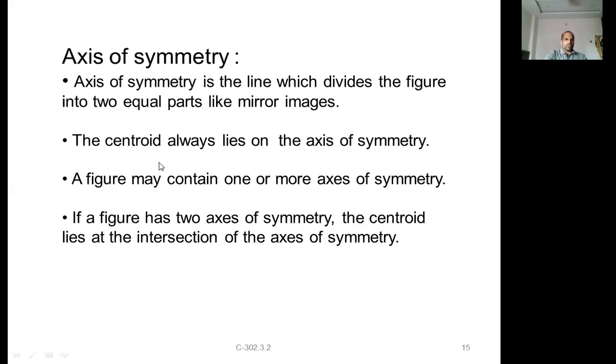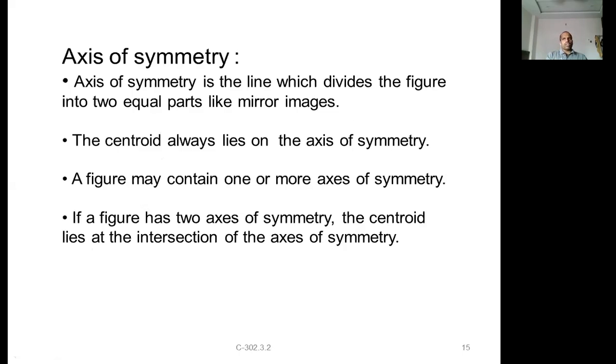Right. So this is about the axis of symmetry. Once again I will repeat: the axis of symmetry is the line which divides the figure into equal parts like mirror images. The centroid lies on the axis of symmetry. A figure may contain one or more axes. If you take a rectangle or square, it is symmetric about only two axes, the x and y axes.